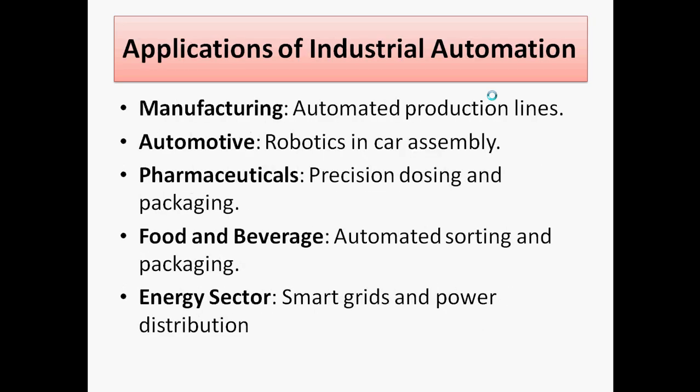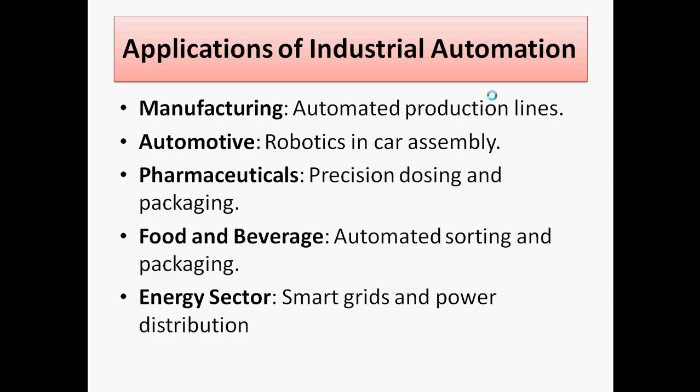Now we are going to discuss the next area, the applications of industrial automation. One is the manufacturing section. Here there are automated production lines; in the automotive industry, that is robotics in car assembly or painting. Likewise we can employ automation levels. In pharmaceuticals, precision dosing and packaging is possible. Then in food and beverage, automated sorting and packaging is also possible.